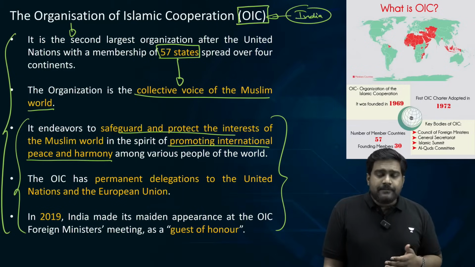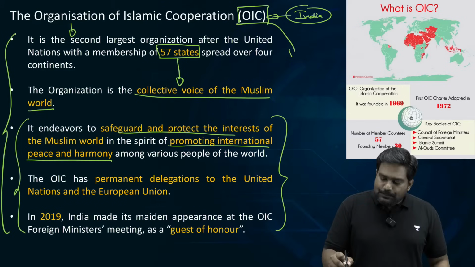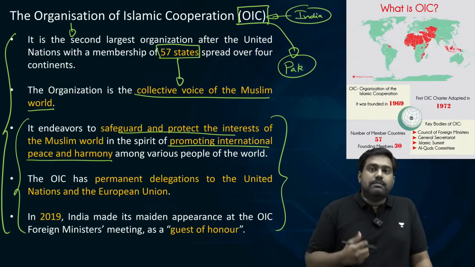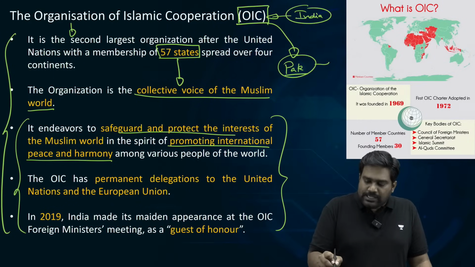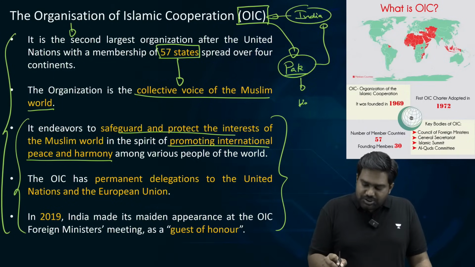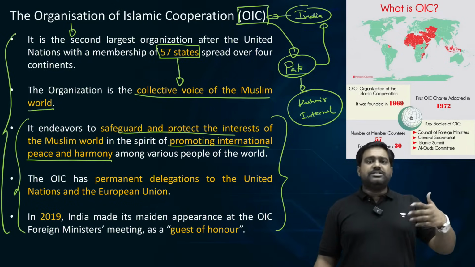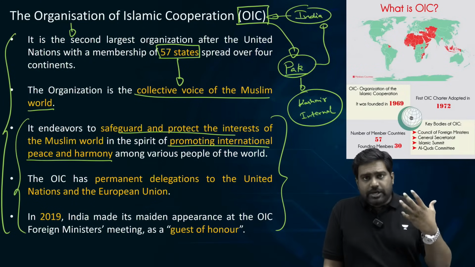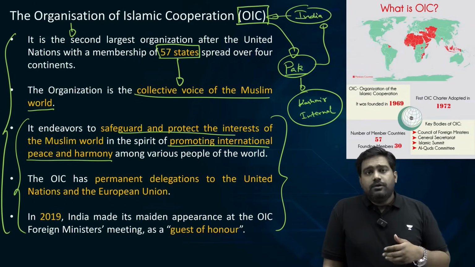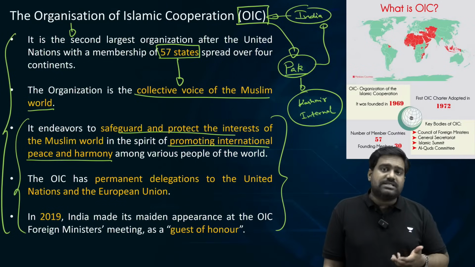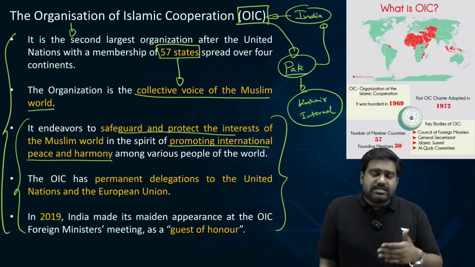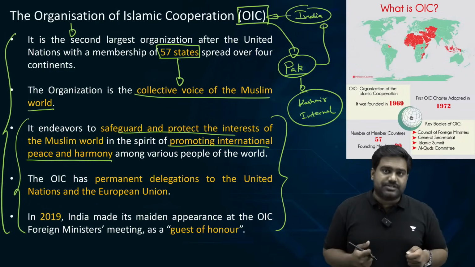Now, why is it of concern for India? It is of concern for us because Pakistan has regularly misused the platform. Pakistan is a very powerful member of the OIC. It uses the influence to target India by bringing up the Kashmir issue and other internal matters of India. Be it the changes we carried out to Article 370, or the reorganization of J&K, or the security and human rights situation in Kashmir, or even the Citizenship Amendment Act and the controversy surrounding it. All such internal matters of India are internationalized by Pakistan, and it also gets the support of some countries like Turkey, Malaysia and others.